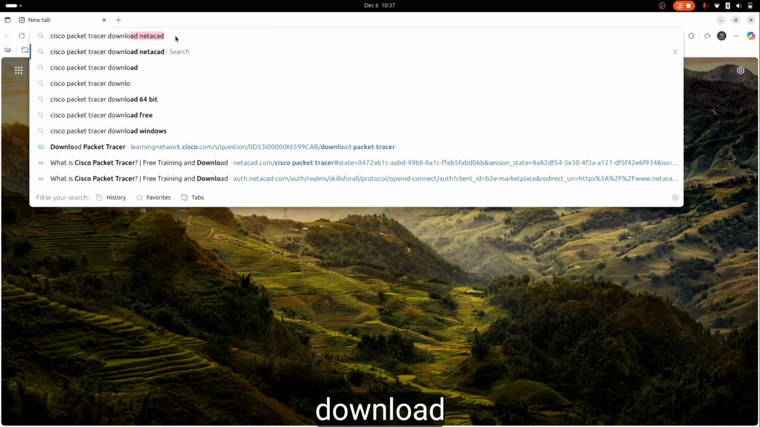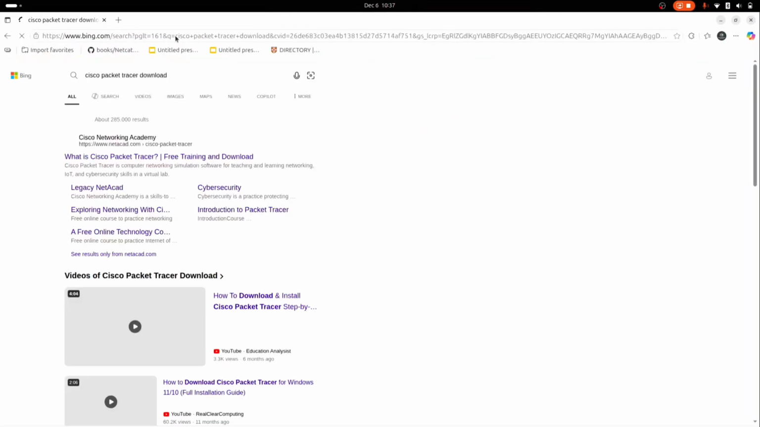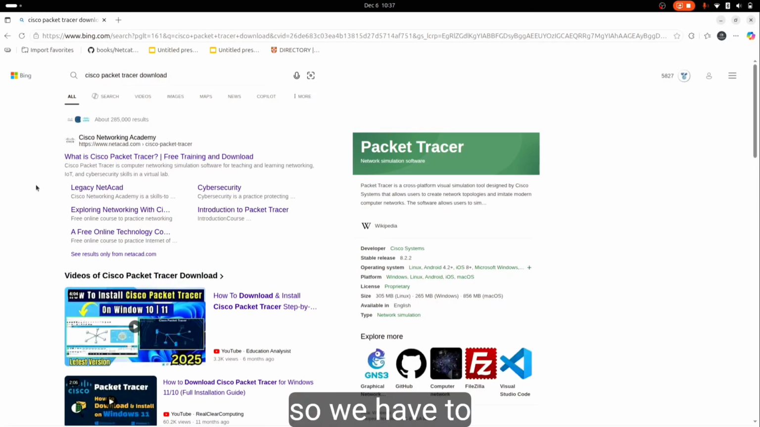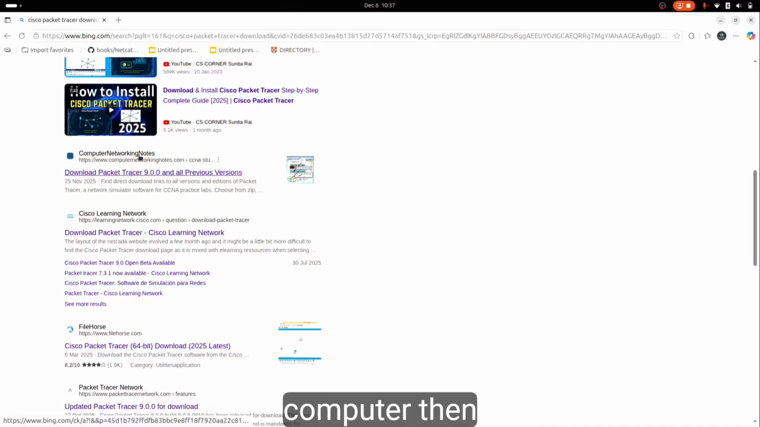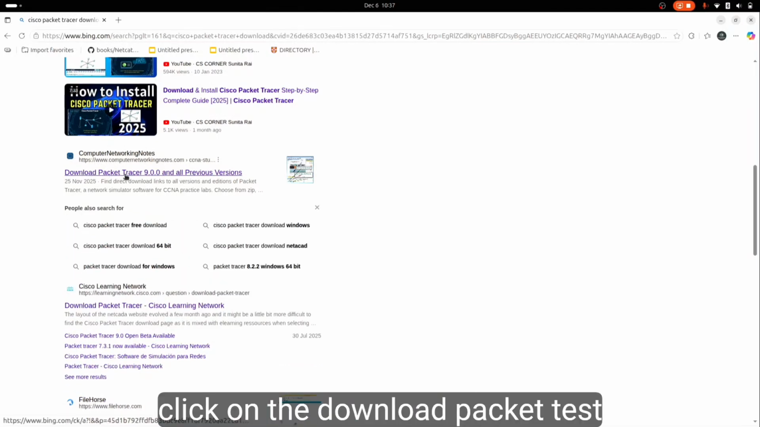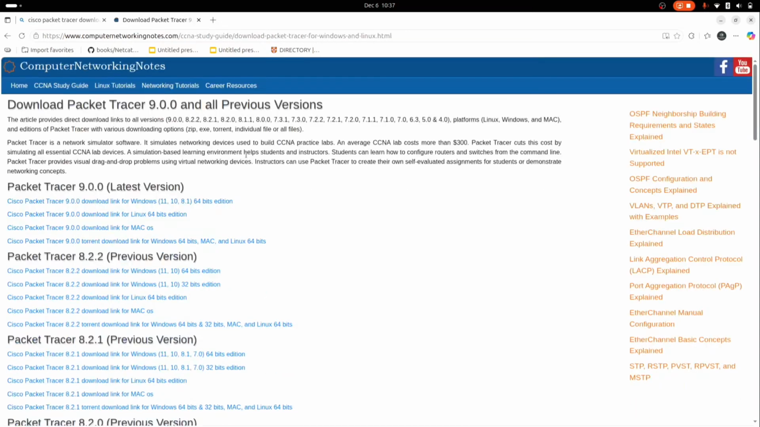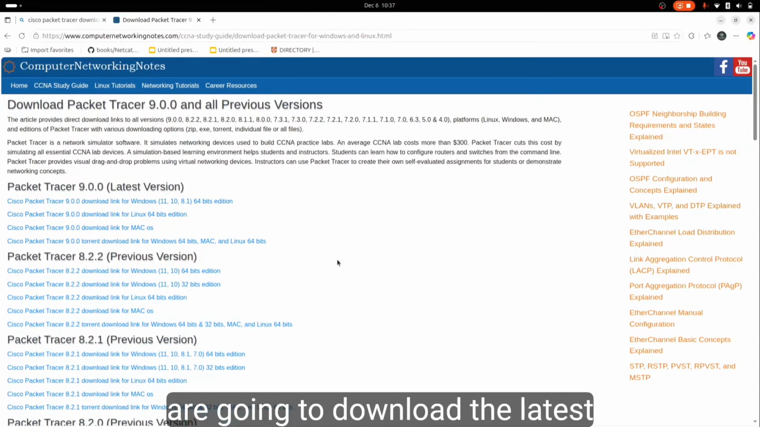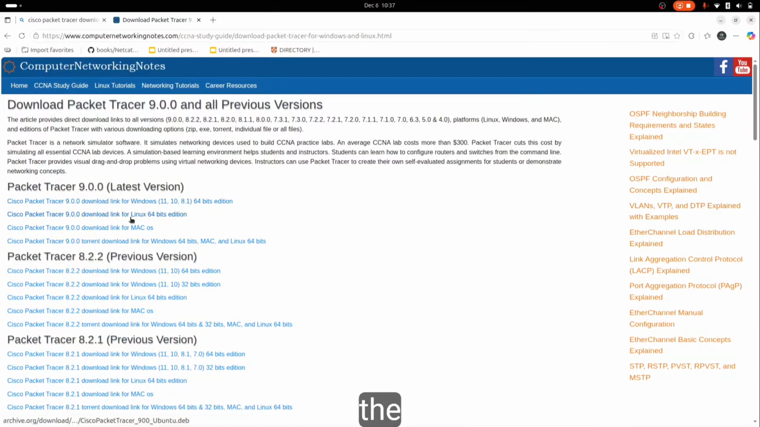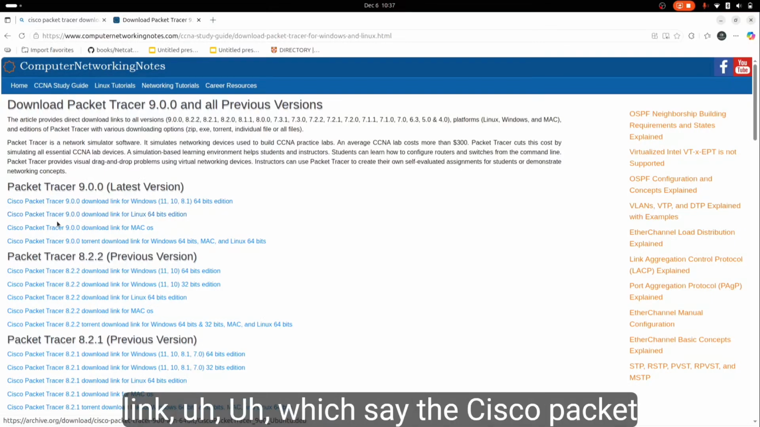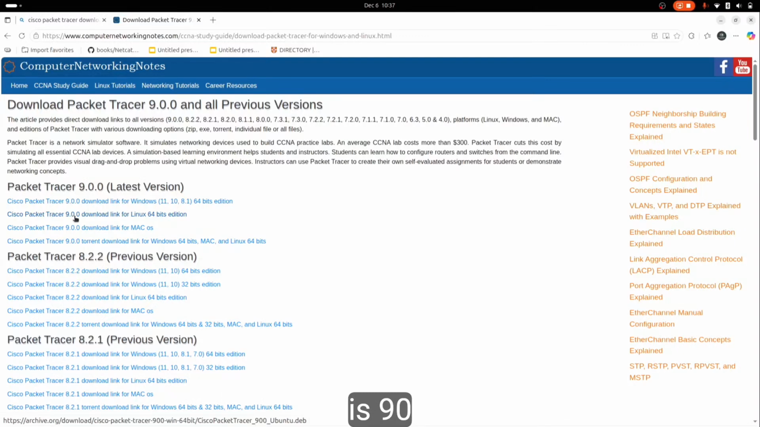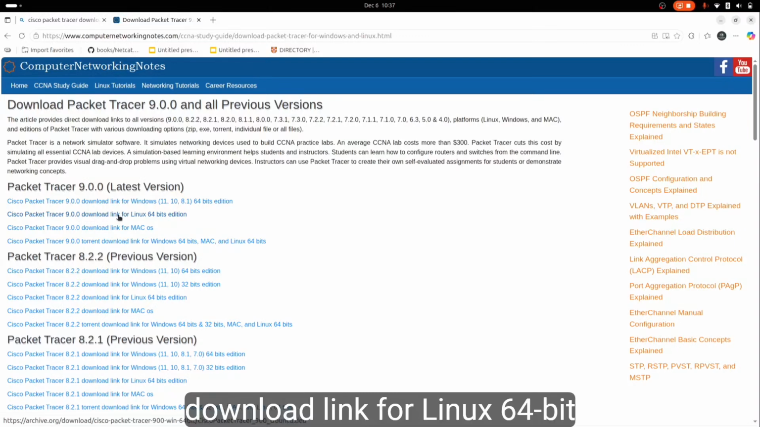Download, then enter. So you have to go to this page, computer networking notes, then click on the download Packet Tracer 9.11 version. Here we are going to download the latest version for Linux. Then click on the second link, which says the Cisco Packet Tracer 9.0.0 download link for Linux 64-bit edition.